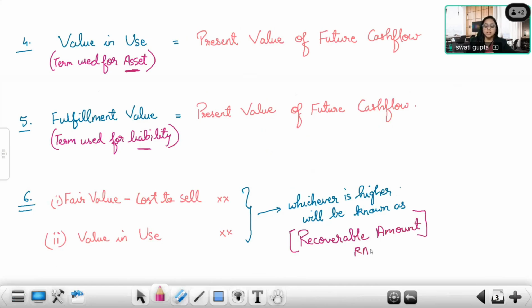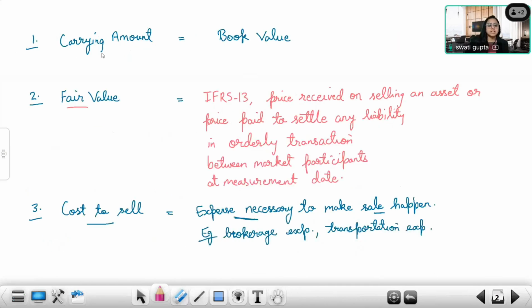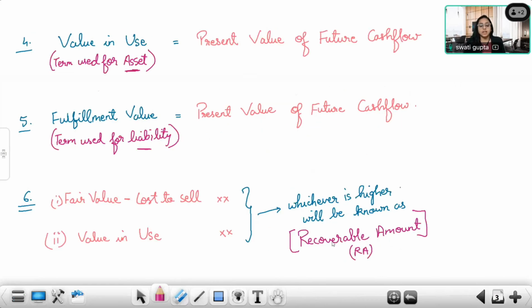We'll call it RA just for reference purpose. We'll call carrying amount as CA, and we'll call recoverable amount as RA. Do you understand how to calculate recoverable amount? Fair value less cost to sell and value in use, both these amounts will be calculated. Either of them, whichever is higher, will be treated as recoverable amount.